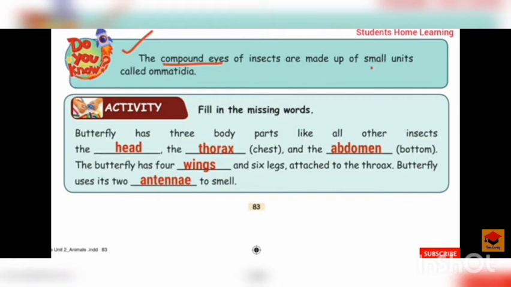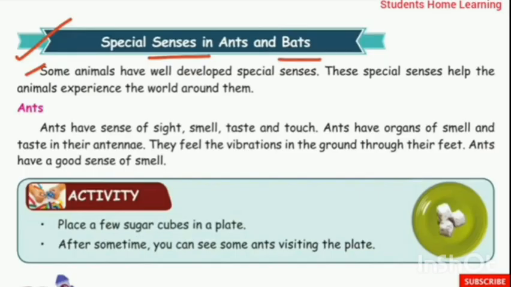Butterfly has 3 body parts like all other insects: the head, the thorax (in bracket, chest), and the abdomen (bottom). The butterfly has 4 wings and 6 legs attached to the thorax. Butterfly uses its 2 antennae to smell. Special senses in ants and bats, that is, a smelling sense.